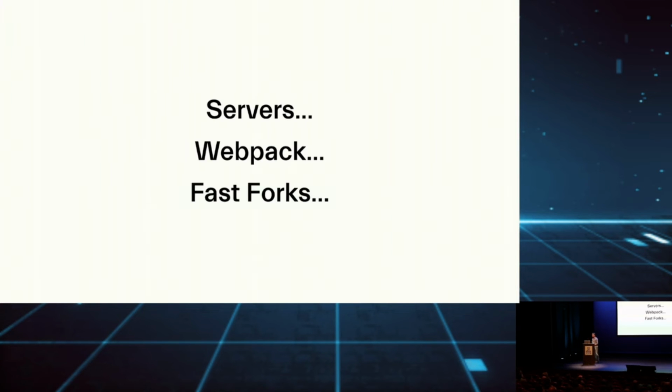Because when you think of running code on the servers, and you think about Webpack, and you think about the fact that you want to have fast forks, how does that compute? So far with CodeSandbox, you can create a new fork within 1 second and immediately get going because we're able to reuse caches and everything. How can you do that with a server? If your Webpack server takes like 1 minute to start before you can even get running, every time you press fork, you will have to wait 1 minute.